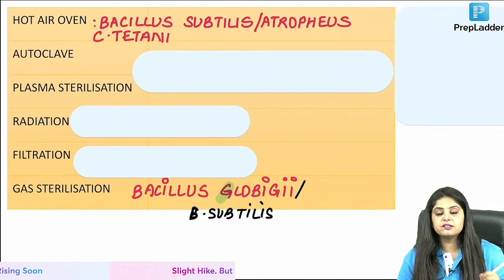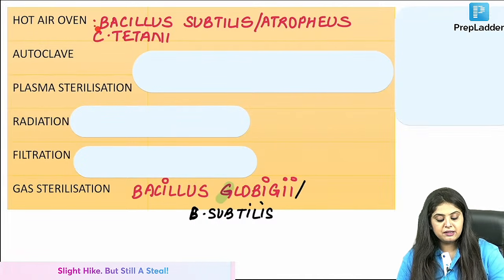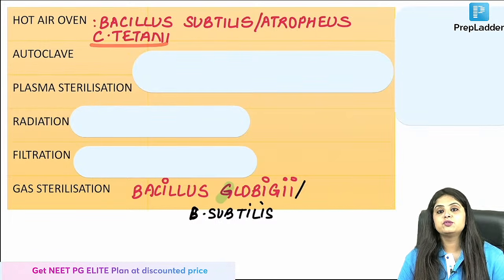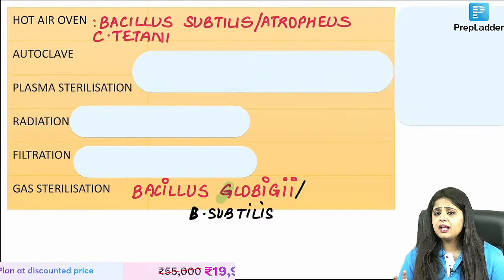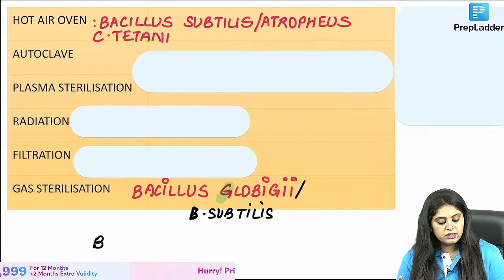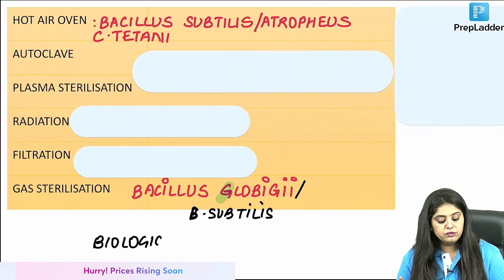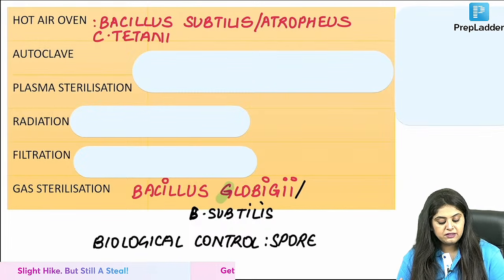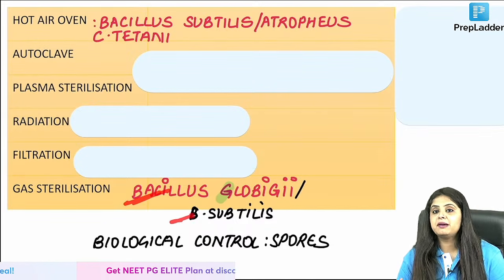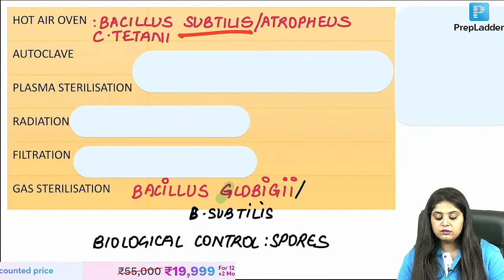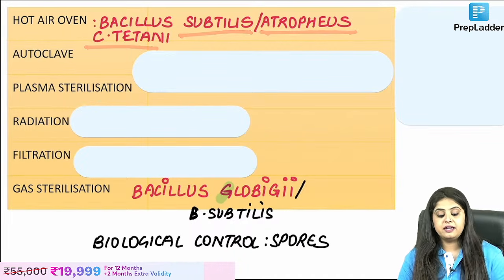For hot air oven, what is the control? It is again Bacillus subtilis, uska cousin brother Bacillus atrophius. If it is not there in the options, then Clostridium tetani. Are you using these bacteria as the controls? No, ma'am. These are the biological controls. Biological matlab I am using their spores. These are all biological controls and I am using the spores of these bacteria. That is why I am again and again saying bacillus, because bacillus wala bacteria makes spores, right? Okay, subtilis also, atrophius also, and tetani for hot air oven.